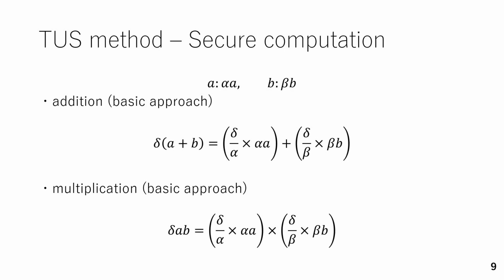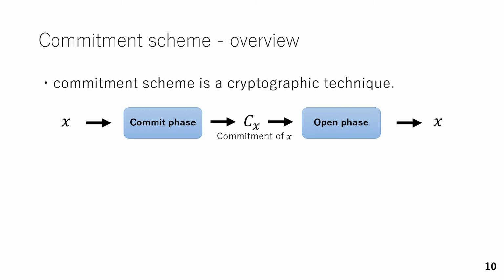These are the basic approach for secure addition and multiplication in the TS method. Regarding both calculations, the multiplying random values alpha and beta are both replaced with the same random value delta. Next, I explain the commitment scheme. This scheme is used for realizing integrity of our proposed method.